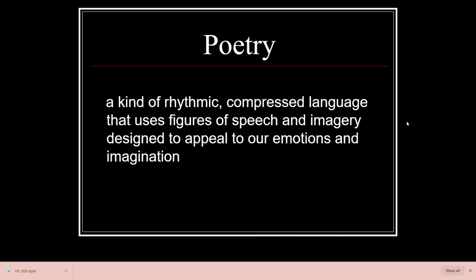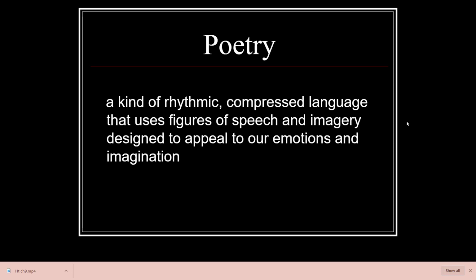Poetry is a kind of rhythmic, compressed language that uses figures of speech and imagery designed to appeal to our emotions and our imagination. So when I say rhythmic, a lot of poetry is written with rhythm, and it pays attention to the sound of the words to create this rhythm. And it's compressed language, meaning the poets usually spend a lot of time choosing the precise words they want to use in order to convey the image or the emotion that they're trying to express.